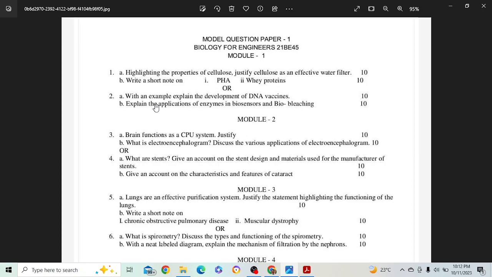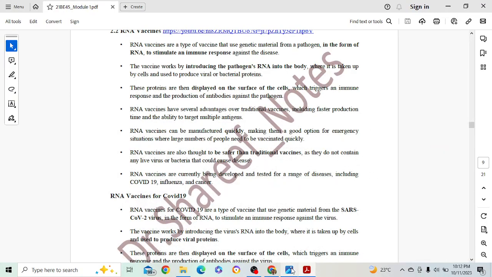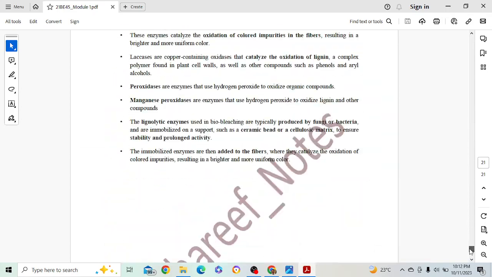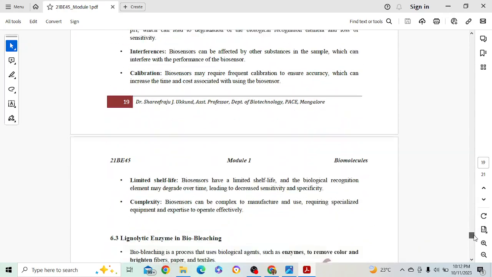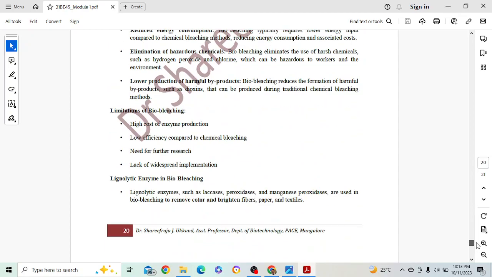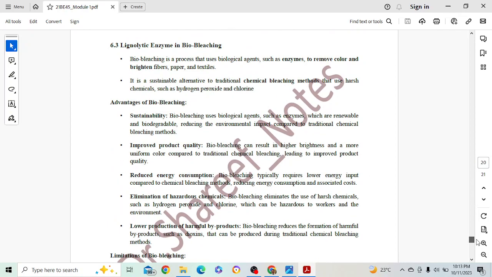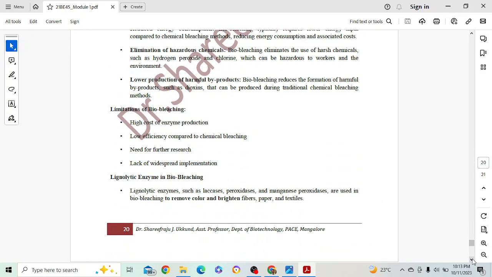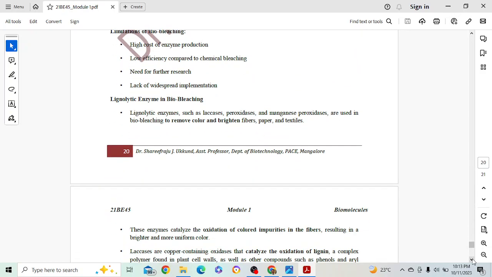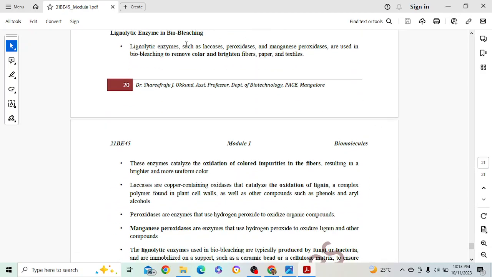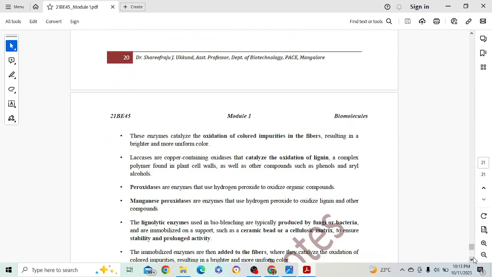Definitely. So these are the applications of enzymes in biosensors and biobleaching. Biosensors will carry 5 marks. Applications of enzymes in biobleaching will carry 5 marks. So that will be our last topic. See, biobleaching I have given here for 5 marks, more than enough information is there. We have introduction 1 mark, advantages or importance of biobleaching 2 marks, limitations might get you 1 mark. Then lignolytic enzyme in biobleaching can get you 2 marks.